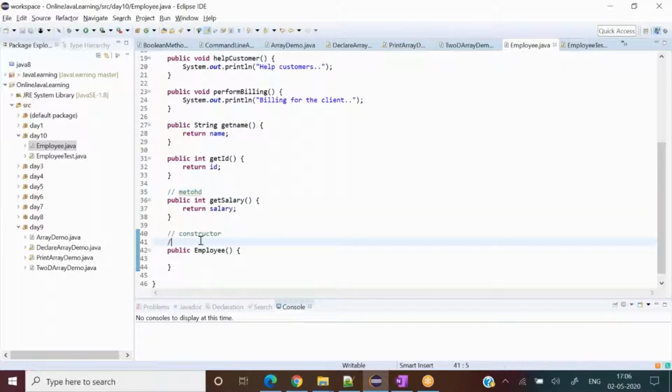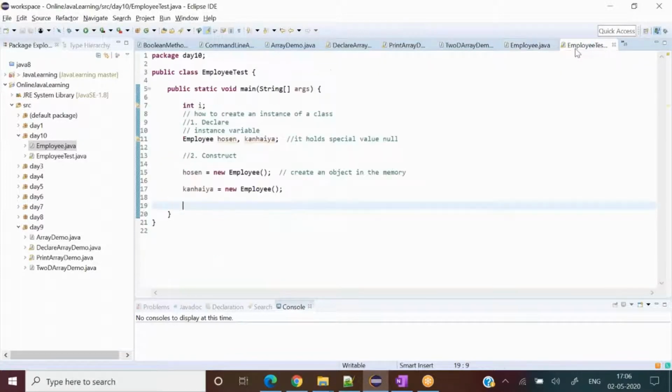Very nice. A constructor never has any return type. But why doesn't it need one? The new keyword is just a special symbol for the programming language. It carries a special meaning for the JVM that I have to allocate some memory, heap memory, and the type should be Employee itself.